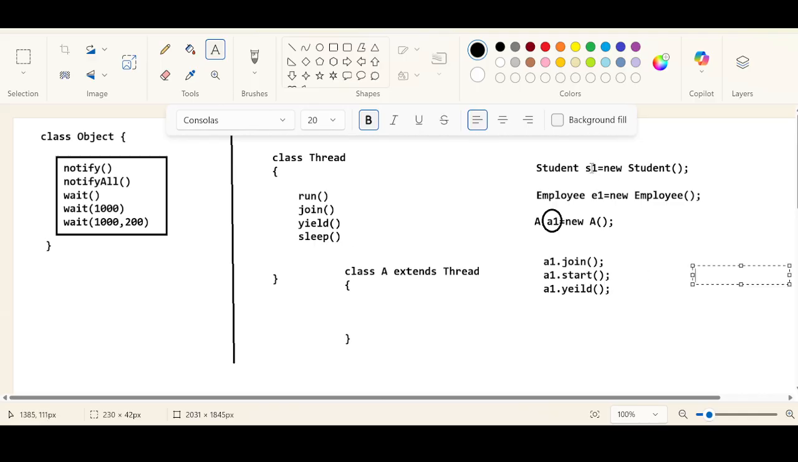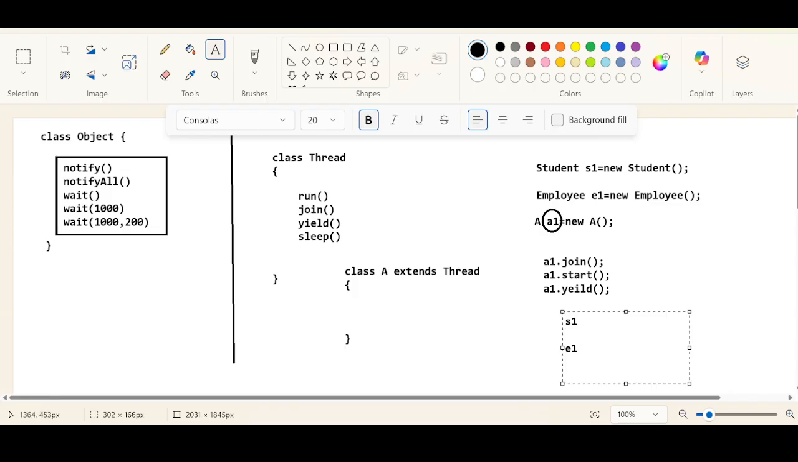But when you talk about the independent classes, S1 is an independent class, it is not a Thread class, and here E1 is also an independent class, it is not a Thread class. On independent class reference variables, you can call notifyAll and wait. It doesn't need to be a Thread class. Are you able to understand the difference a little bit now?